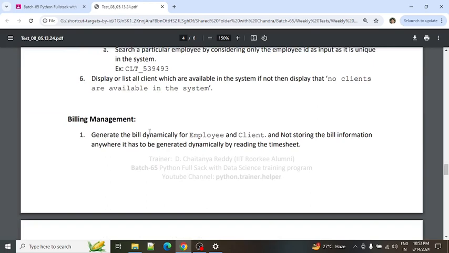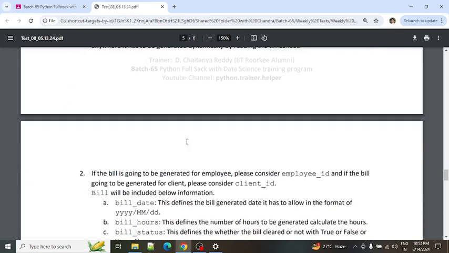If it is for the client, the timesheets have to be read dynamically, and in each employee timesheet we will have the client information. Similarly for the employee, the timesheets have to be read, and each timesheet will have the employee ID. So this is the bill.